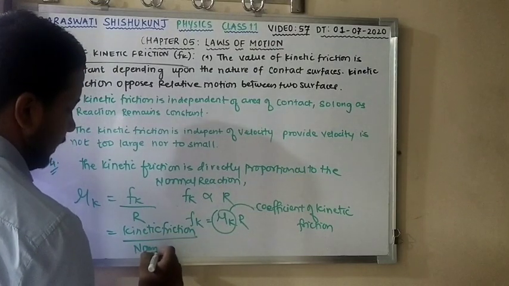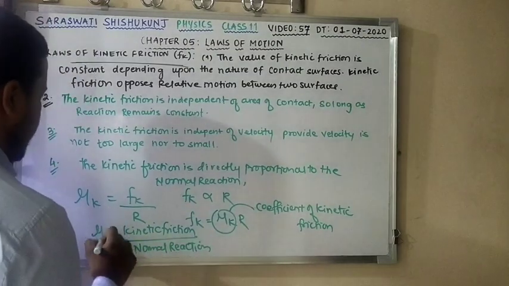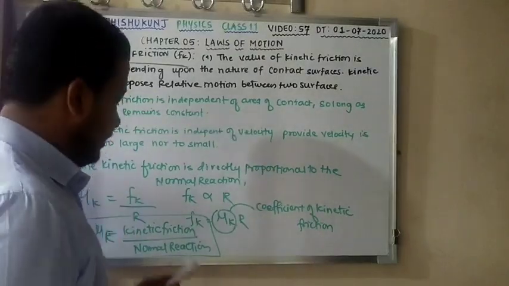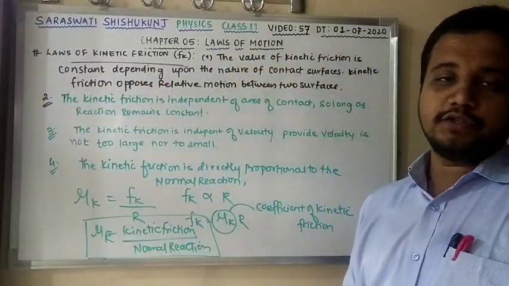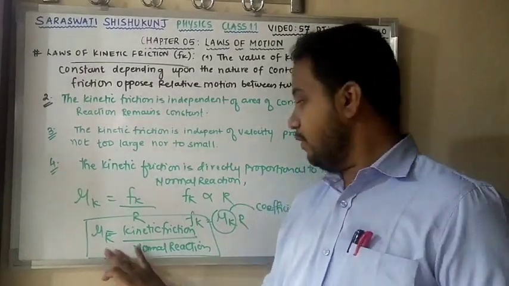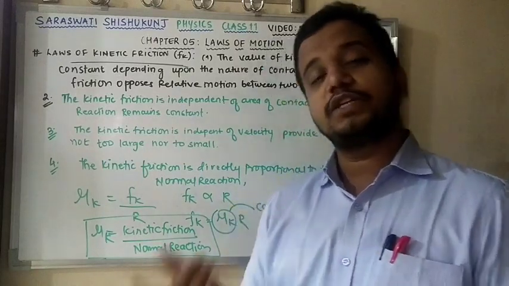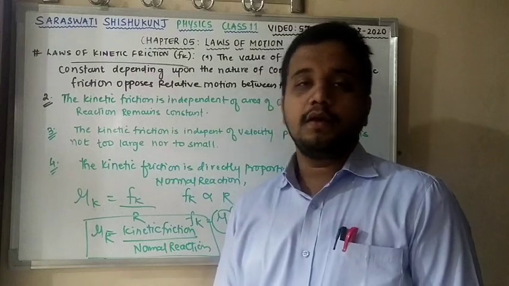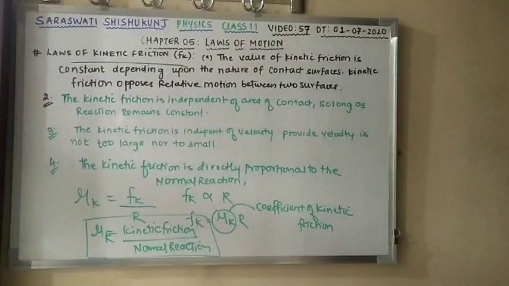So the coefficient of kinetic friction is the ratio of two things: kinetic friction and normal reaction. I can define the coefficient of kinetic friction as kinetic friction divided by normal reaction. And the coefficient of static friction, mu s, equals static friction divided by normal reaction. 100% clear? Very good.